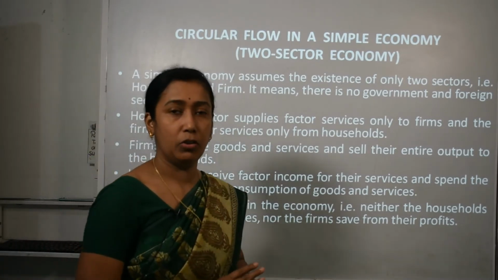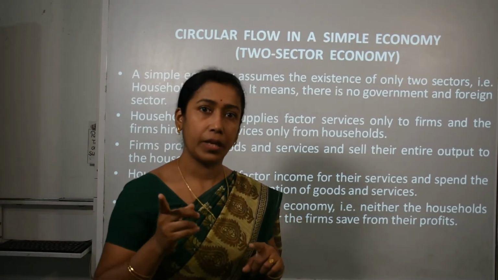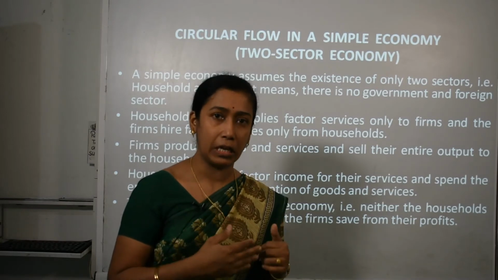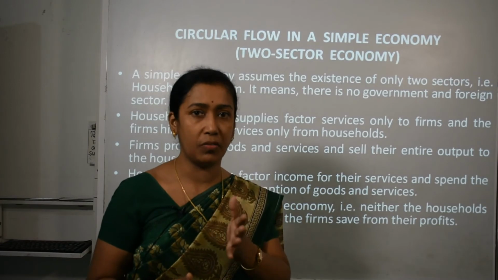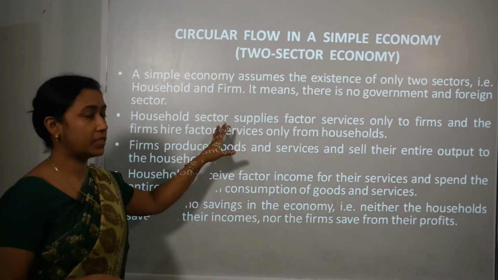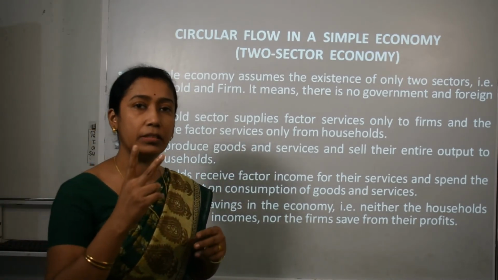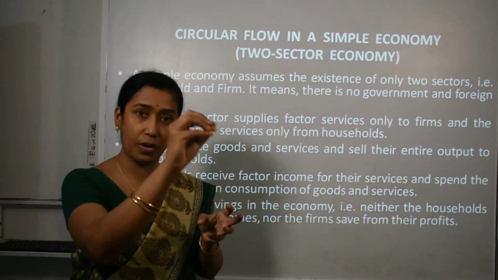That means there is no involvement of government and foreign sector, which could be there in the 3 sector and 4 sector economy. In the 3 sector economy, it is government. In the 4 sector economy, along with household, firm and government, it is the foreign sector. Okay. Household sector supplies factor services only to firms. That means when we say there are 2 sectors, the services provided by household are only to firms.